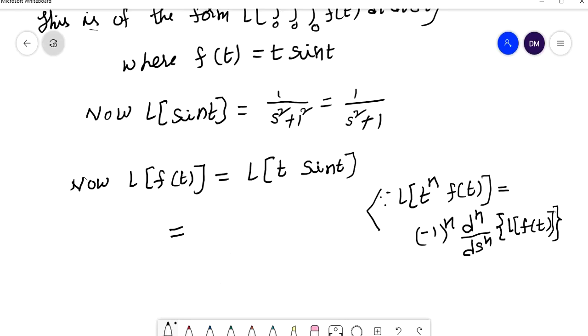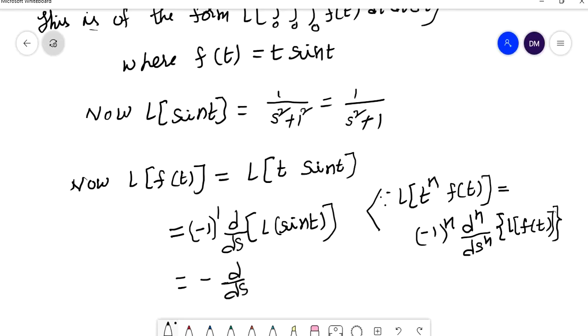Then I can write this as minus 1 whole power 1 into d power 1 by ds power 1, which means d by ds of f bar of s. f bar of s is nothing but L of f of t, which means L of sin t here, since f of t is sin t. So this is equal to minus d by ds of L of sin t, which is 1 by s square plus 1.